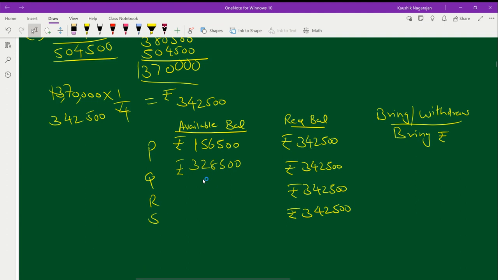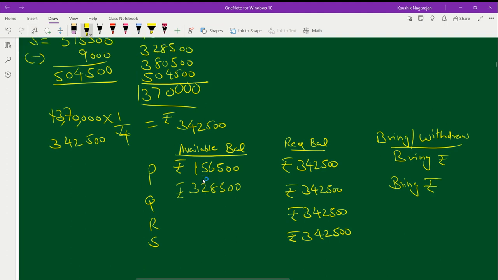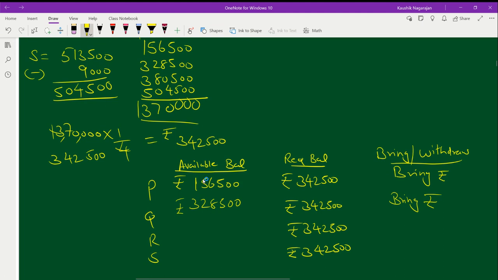Should partner Q bring, or he can withdraw? He should also bring the amount. Yes, he has to bring. Similarly, look at the third partner, R.